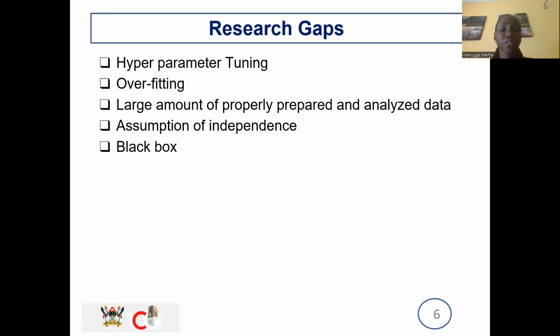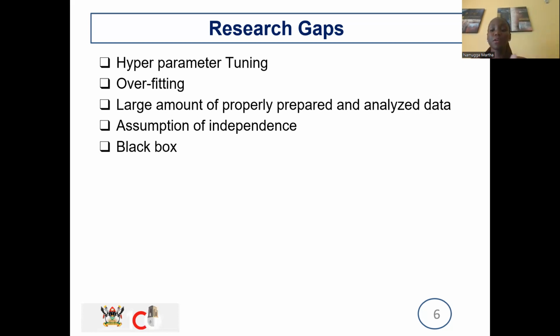In neural networks, more tends to memorize than learn. So there are high chances of this model memorizing the data instead of learning. So when it's presented with new information, it can hardly identify or make the correct predictions. And then we also need a large quantity of properly prepared data. If you present it with garbage, you get garbage. So garbage in, garbage out.